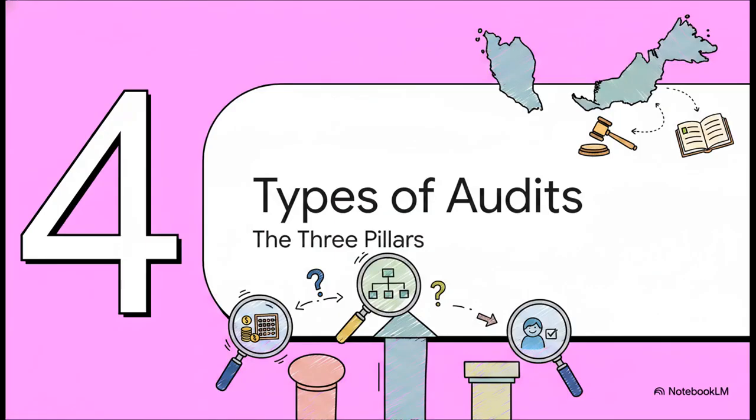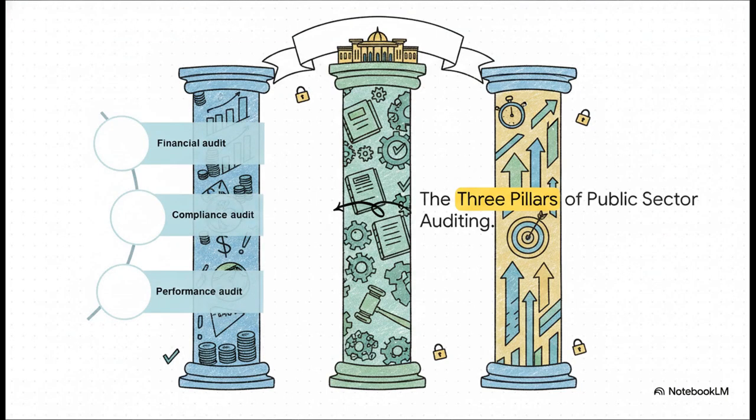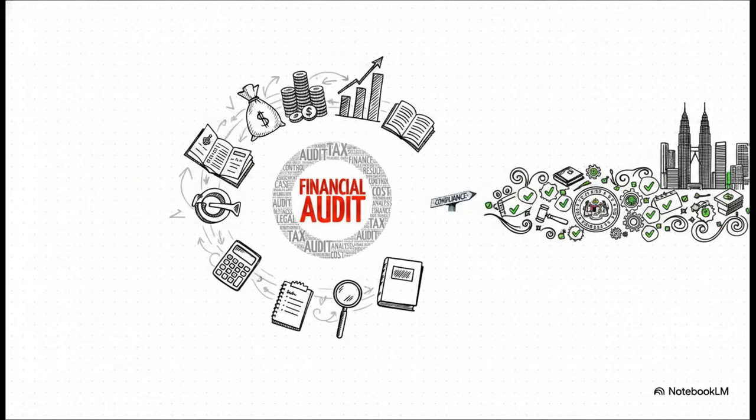Which brings us perfectly to Section 4, 3 types of audits. There are 3 primary types of audits, basically 3 distinct pillars that ensure public money is used correctly. We've got the financial audit, the compliance audit, and the performance audit. Let's break down those first 2. Financial audits are exactly what they sound like. They're all about the math, verifying that the financial statements show a true and accurate picture.